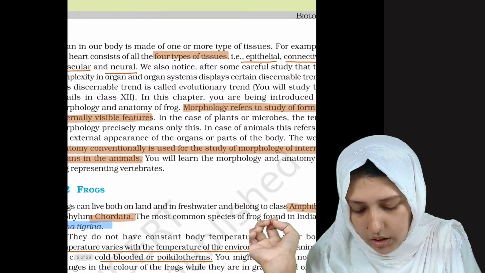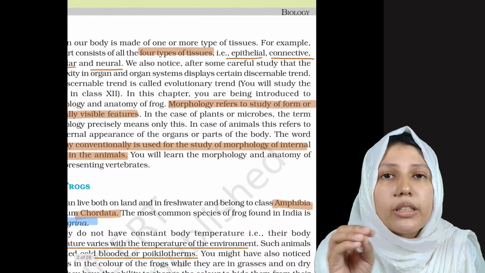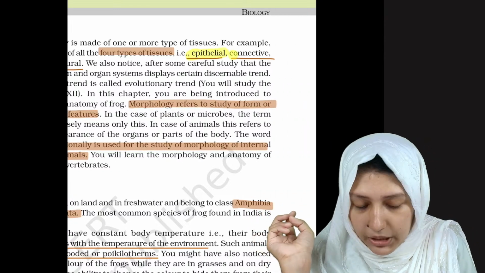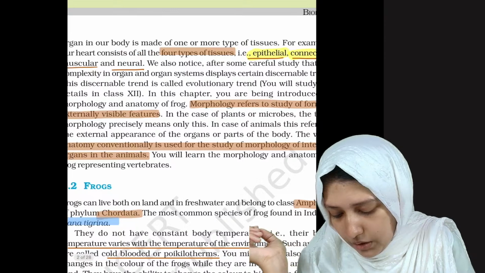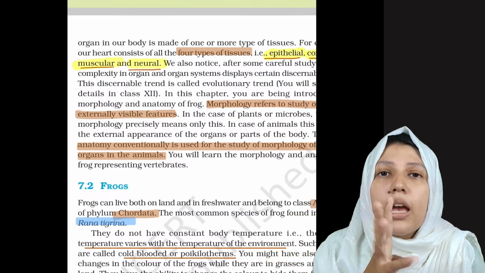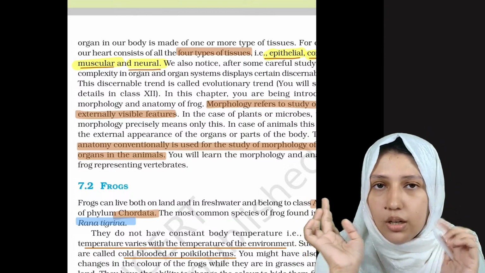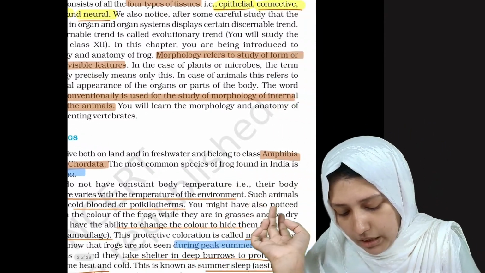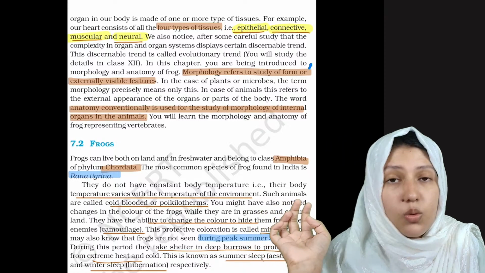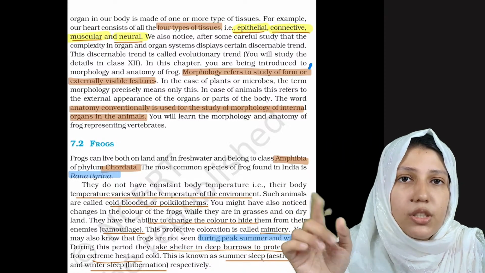Now let's see the 4 basic types of tissues: epithelial tissue, connective tissue, muscular tissue and neural tissue. Clear? Now there is one definition for morphology and one for anatomy.